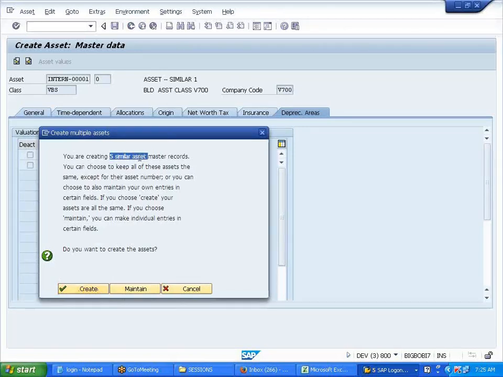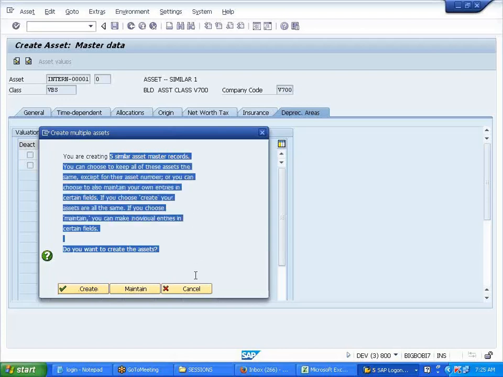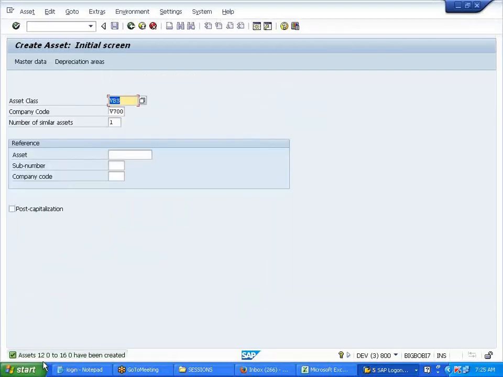It says you are creating 5 similar asset master records. If you say maintain, one by one will come. If you say create, at one go all the 5 assets will be created for you. So 12 to 16. Clear? That is the similar. This is a reference, if you want to copy this, like a template.